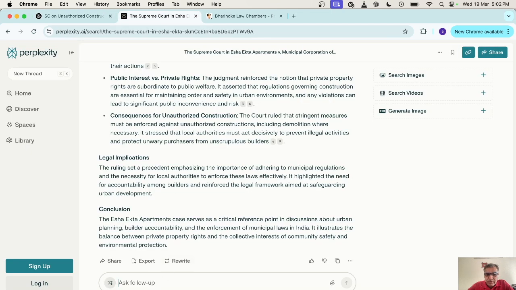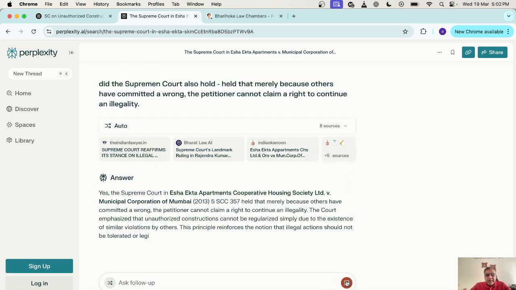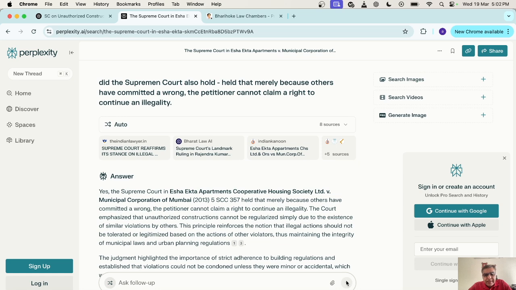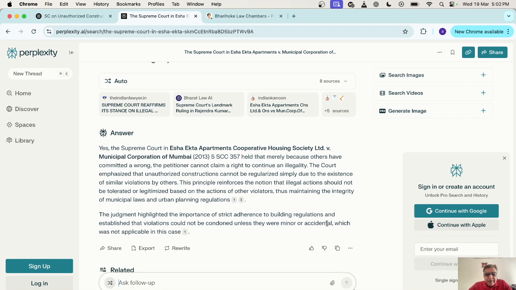So I'll just go to Perplexity, put this in, and we'll see what it says. It confirms that yes, the Supreme Court in Isha Ekta Apartments Cooperative Housing Society has held that merely because others have committed a wrong, the petitioner cannot claim a right to continue in illegality.